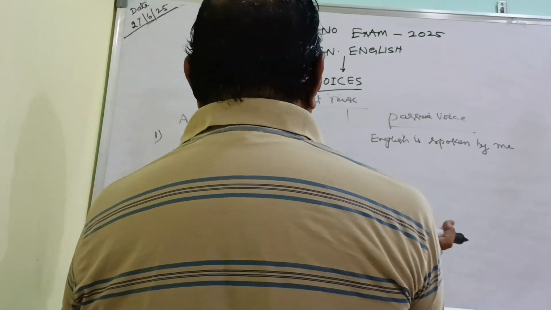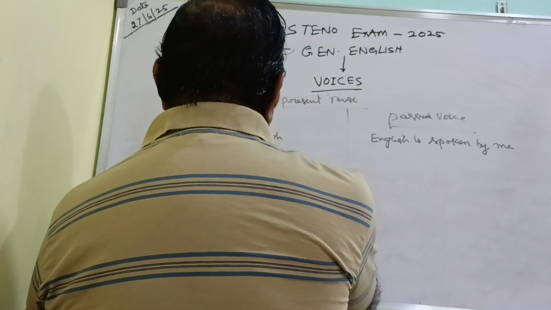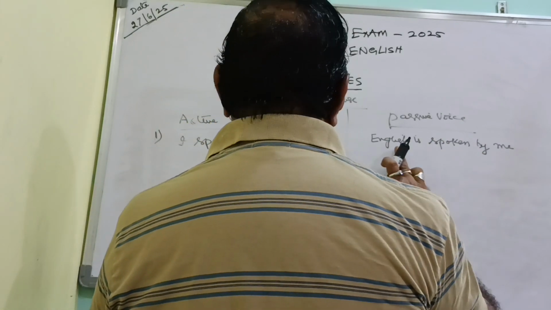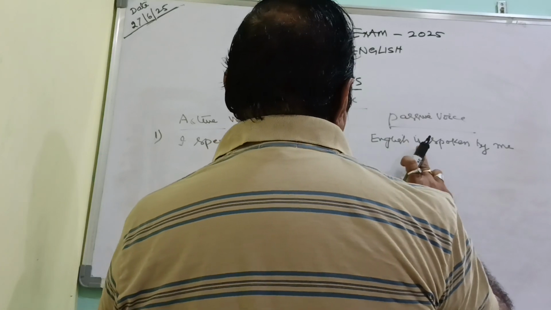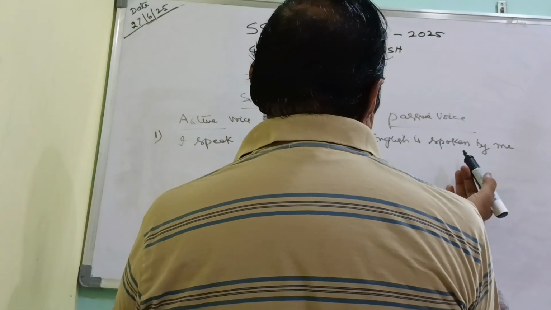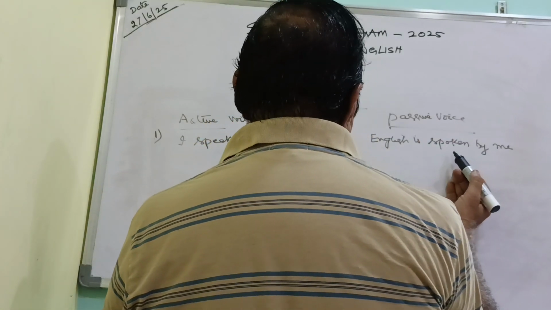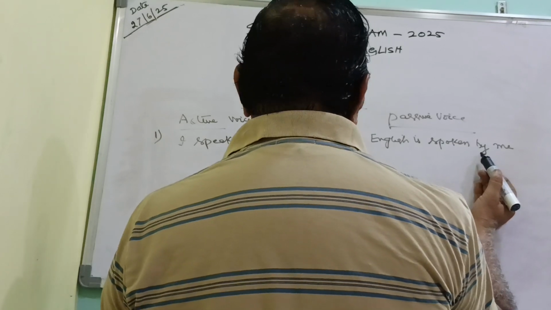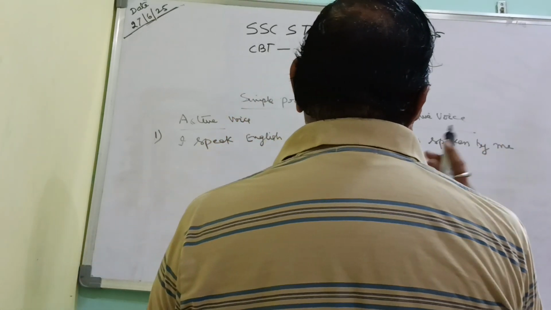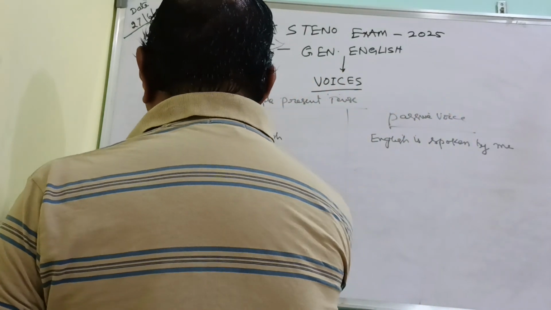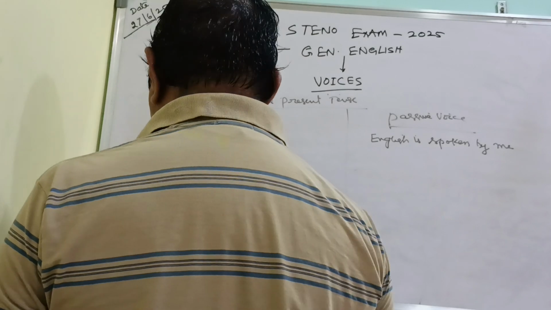So that means the object will come first. In the active voice, the subject, verb, and object come in order, whereas in the passive voice it is reversed. First the object will come: "English is spoken." Here, speak was changed to the third form of the verb, spoken. Then we write "by", and then I will be converted to me. Like this, the sentence is formed in simple present tense.